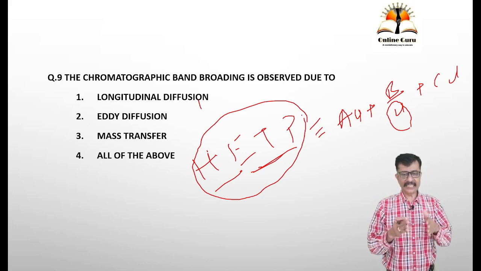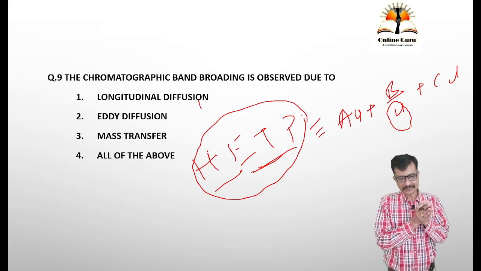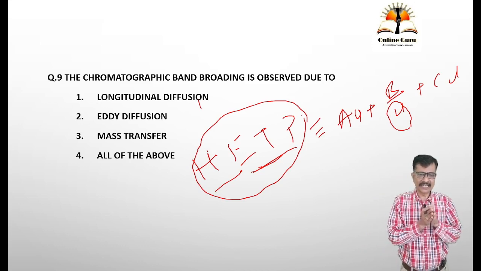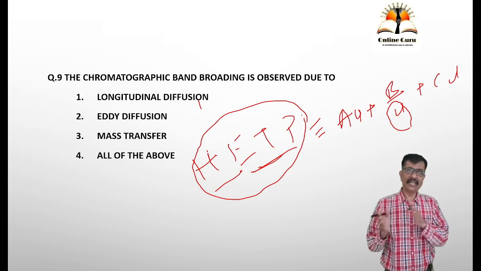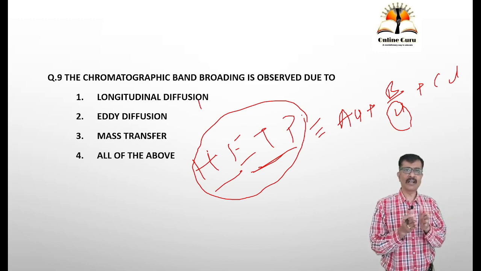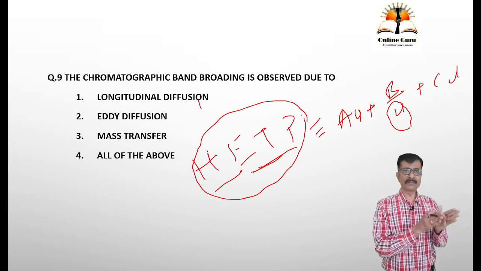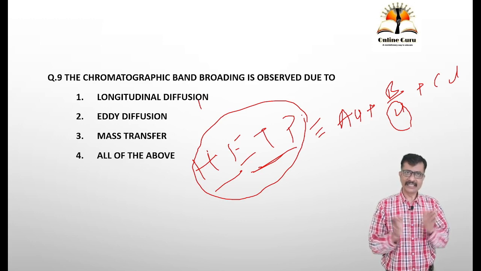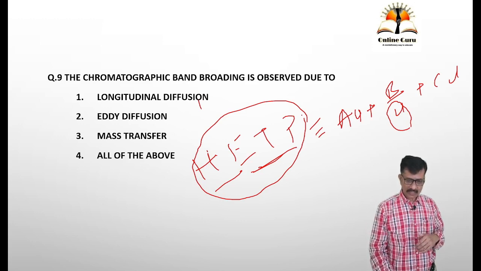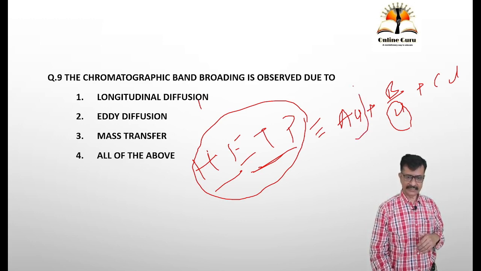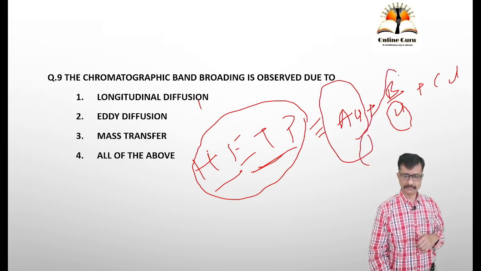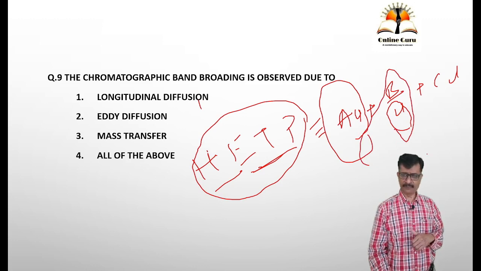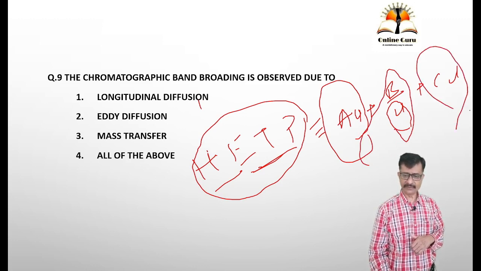If HETP is higher, it means there is broad band broadening. The efficacy of that technique, or resolution power of that technique, is lesser. So here A U corresponds to longitudinal diffusion, B by U is eddy diffusion, and C by U is mass transfer.